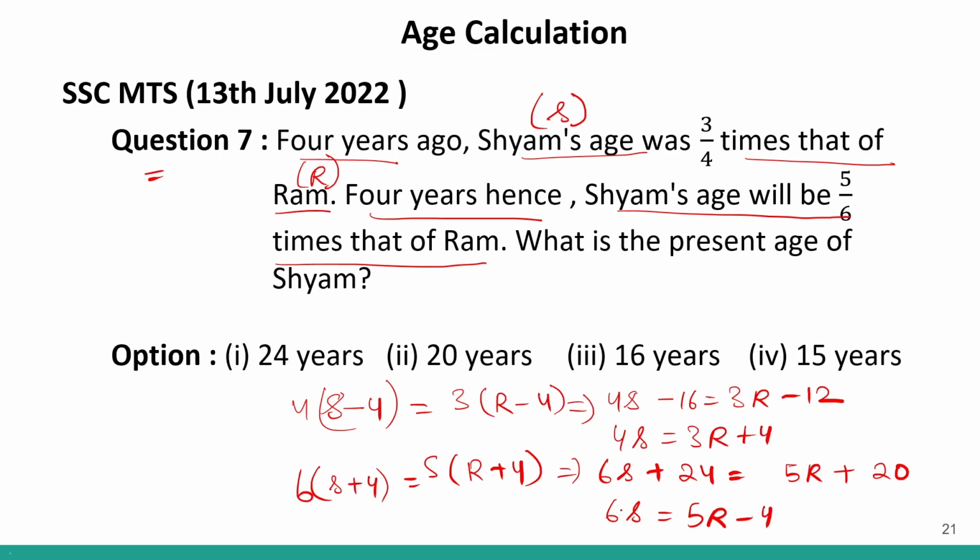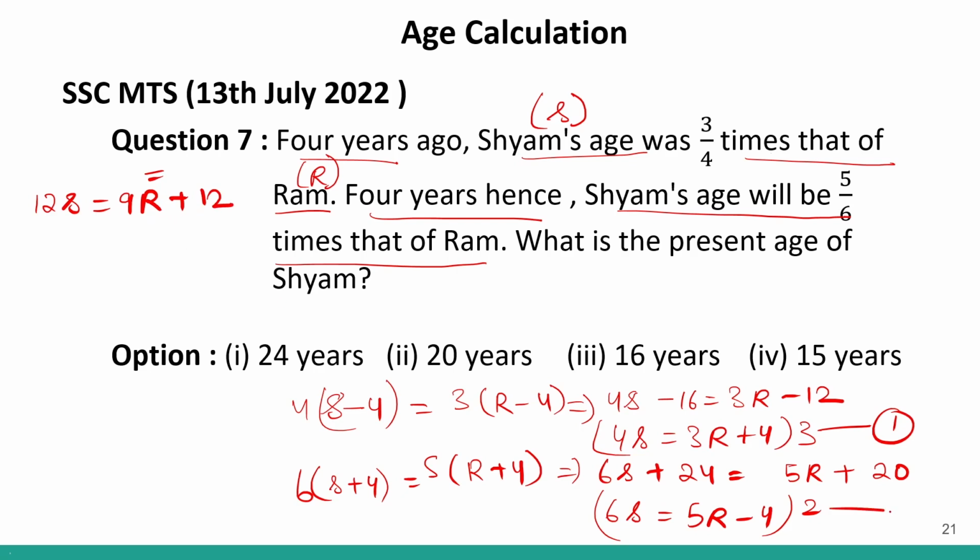Now I have to make the value of 6s and 4s equal. So I'll multiply this by 3 and I'll multiply this by 2. If I multiply equation number 1 by 3, I'll get 4 into 3, 12s equals 9r plus 12. Correct?